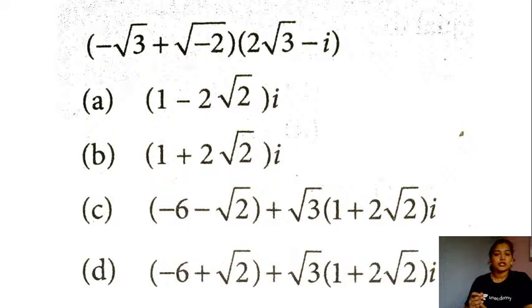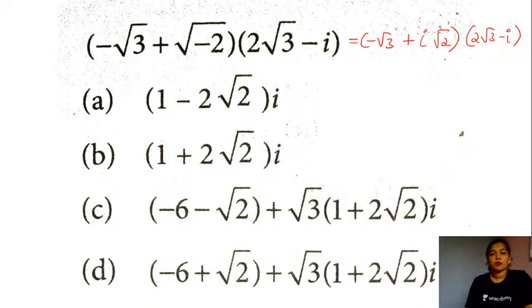So this is the next question, students. I want you all to give a try. So let me quickly give you all the simplified version, right? So minus root 3, let's retain it as it is. Root of minus 2, you can take it as root of minus 1 into 2. So this will be iota times root of 2 multiplied with 2 times root 3 minus iota. So please multiply these two terms here and give me the answer. Which of the following options will be the right answer here in this case?